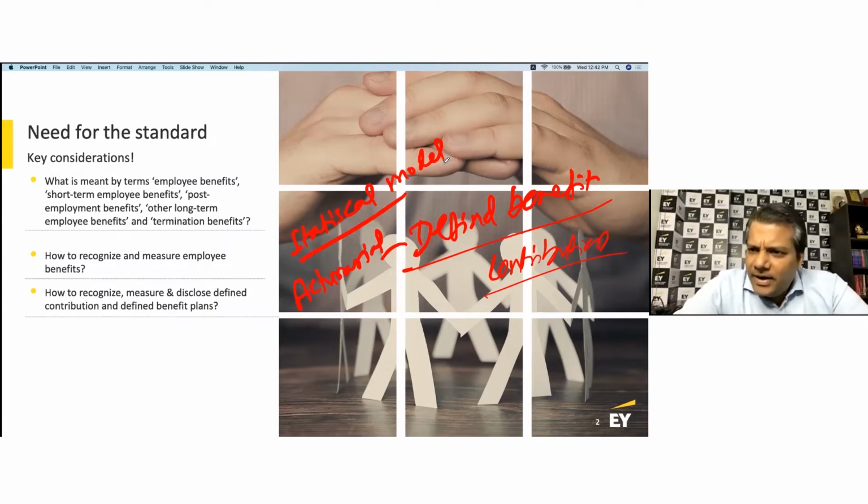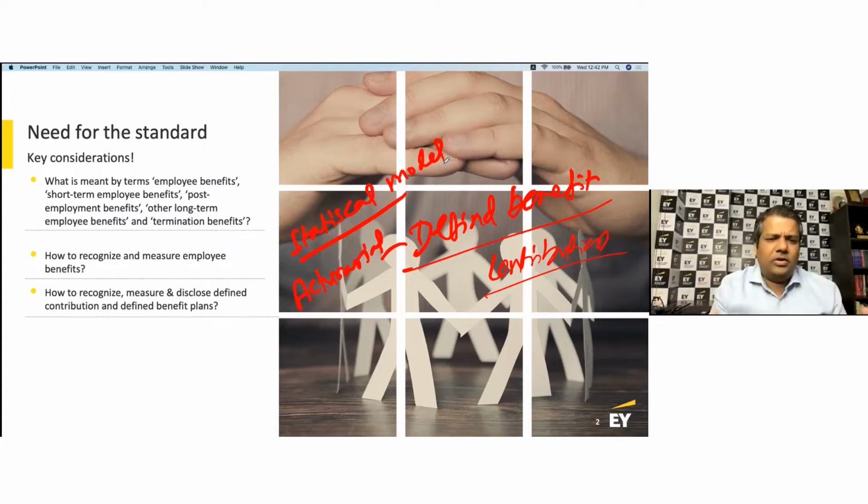And then you have a defined benefit plan. So what's a defined benefit plan? It is something like gratuity. Payment of gratuity is a defined benefit plan. And why is that being called a defined benefit plan? Because the payment which I need to make to an employee is linked to a formula. It is not determinable today. It is linked to a formula which can only be established on the date of retirement of that employee, because it is linked to the number of years of service.